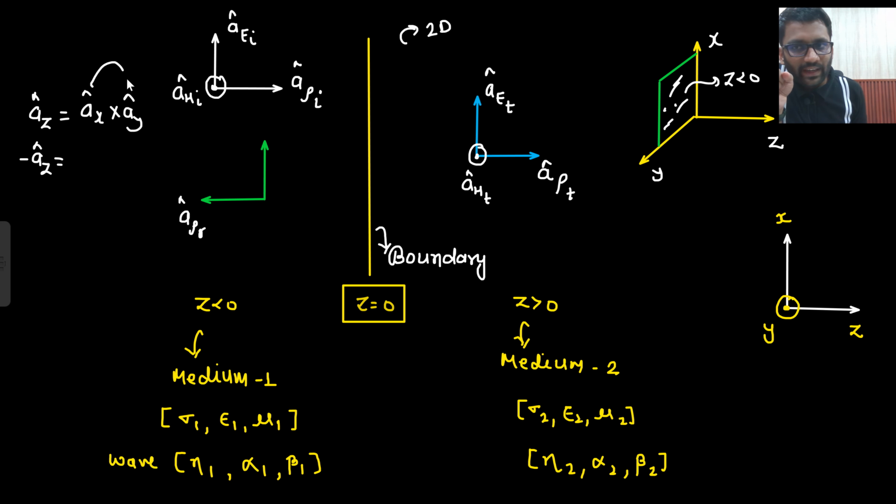Now one of the guys has to change their direction, right? Either the magnetic field will change its direction or the electric field will change its direction, right? Are you agreeing to this point? This was my incident wave. This is my reflected wave. The reflected wave direction is opposite. So one of the guys has to change its direction. So who will do the sacrifice?